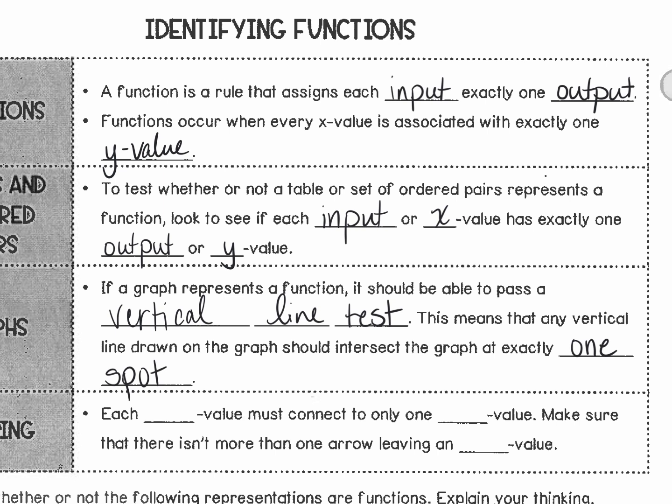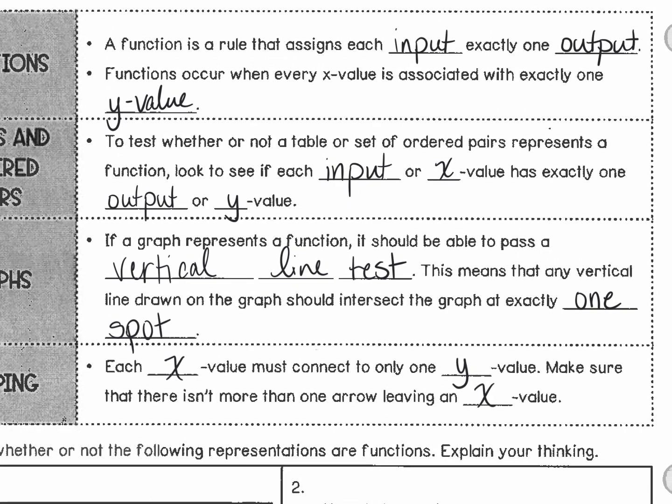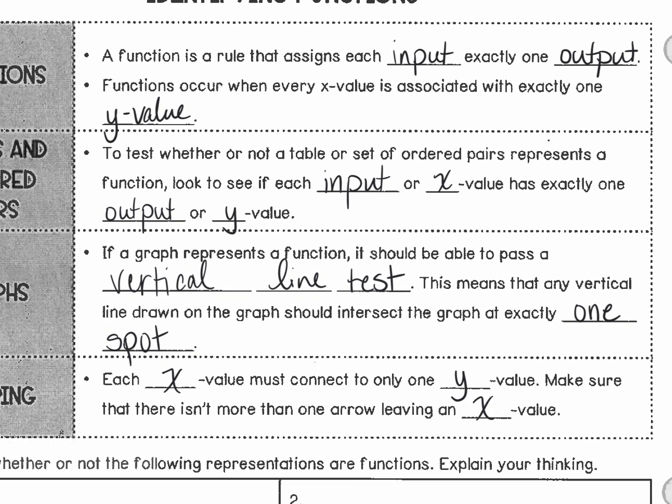All right, so each x value only has one y value. And we always want to make sure there's not an extra arrow leaving our x value.